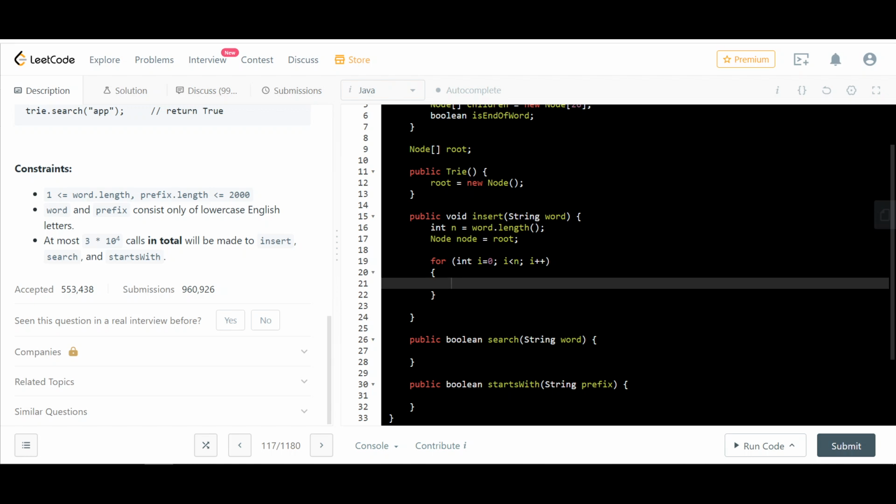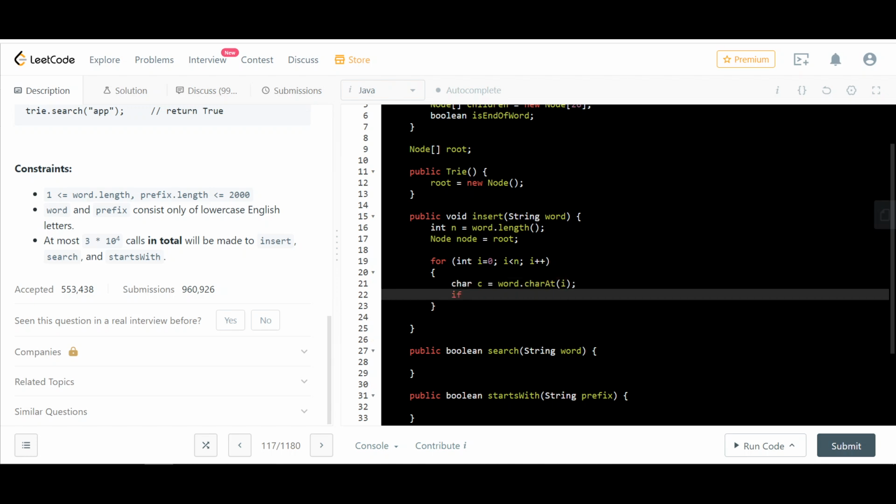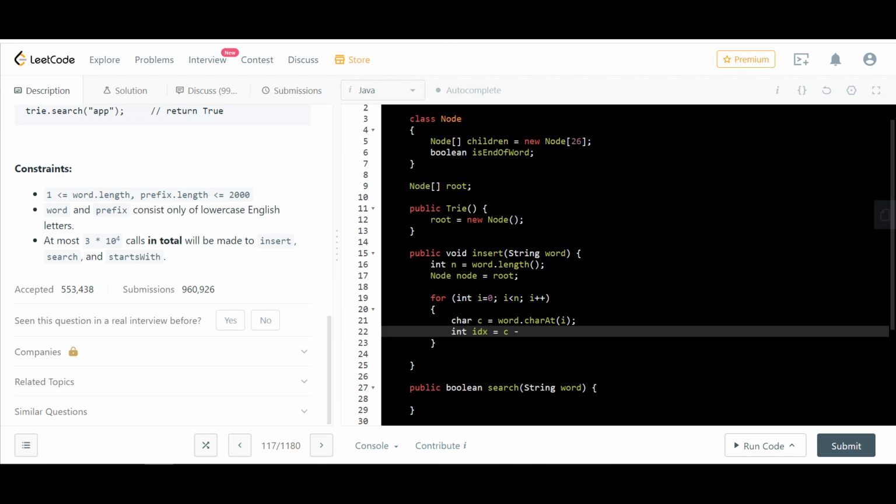And what do we do here? First, let's get the character that we're interested in, word.charAt(i). Now, what would be the index of this character? It would be in this children array.